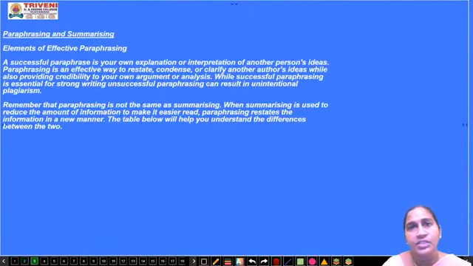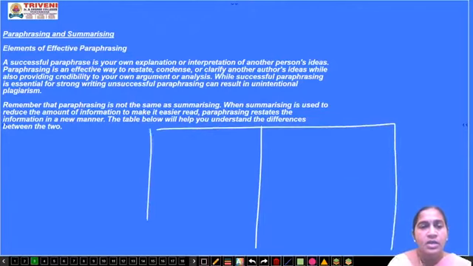The next topic we are going to discuss is all about paraphrasing and summarizing. There are a lot of differences between paraphrasing and summarizing. When the question is asked to paraphrase this, if they have given a paragraph of 10 sentences and they ask you to change it into a paraphrase, or else they can ask you to change it into a summary, how do you change those 10 sentences? There is a variation here that I'll show you in the table later on.